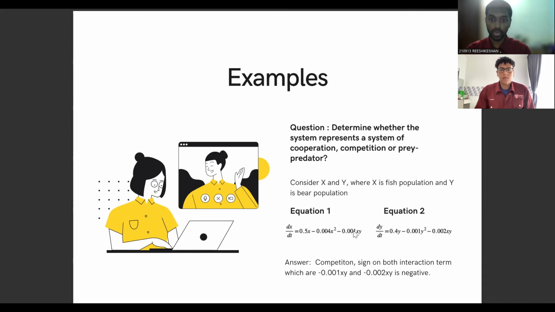So what happens if one equation has a positive interaction term while the other has a negative one? We call it a prey-predator system, where the equation with the positive interaction term is the predator, and the other one is the prey. If both interaction terms are positive, then we call it cooperation. So we already have the answer. The answer is competition, since the interaction terms in both equations are negative.